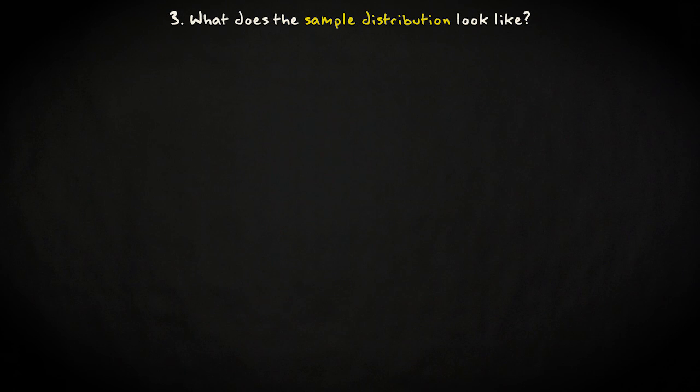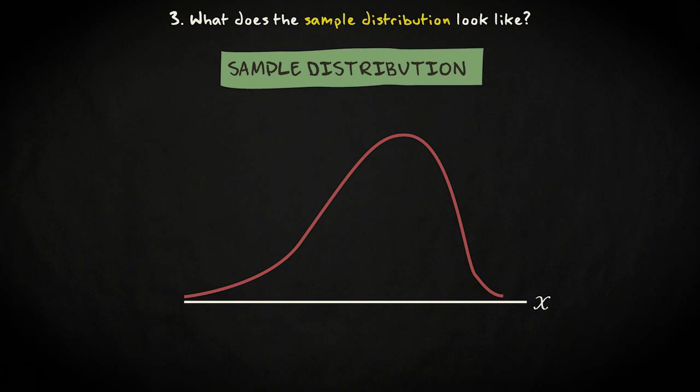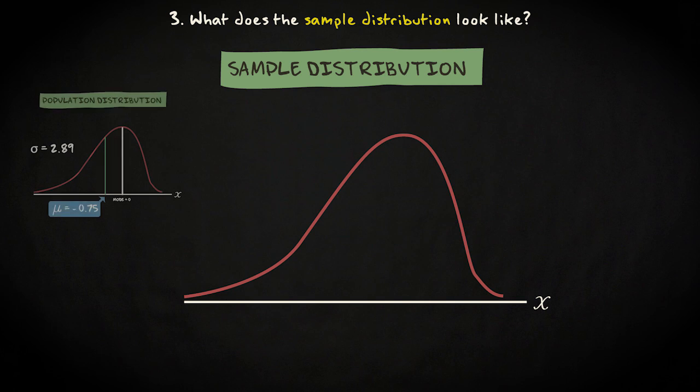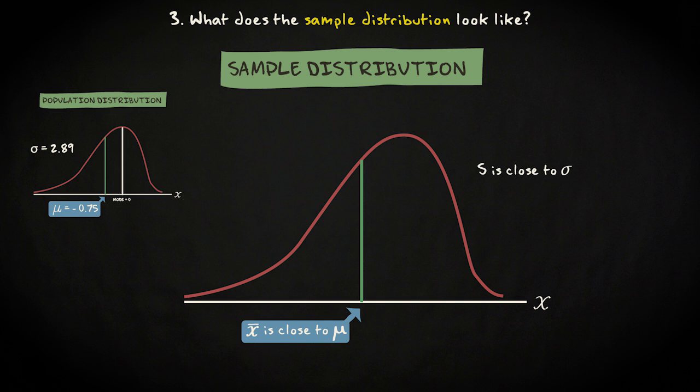The third question is what the sample or data distribution looks like. This is what the distribution of scores looks like in our sample of 3000 Italian hipsters. Because we are dealing with a simple random sample with a fairly large sample size, we can be pretty confident that the sample resembles the population. The shape of its distribution will be very similar to the shape of the population distribution, and the sample mean, symbolized by x bar, will be close to the population mean of minus 0.75. The sample standard deviation, symbolized by S, will be close to the population standard deviation of 2.89.